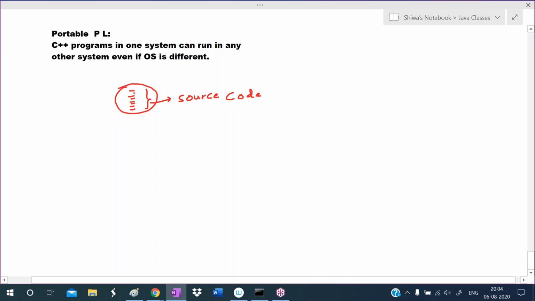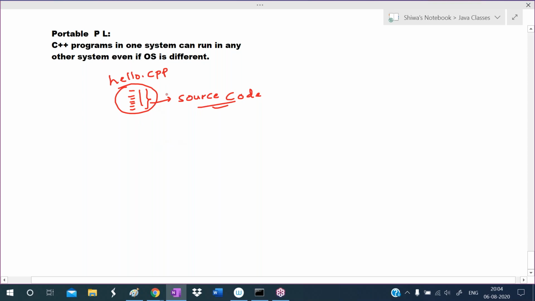So we are writing the program here, a set of instructions. This program I'm saving in one particular file. I am giving the file name as hello.cpp. So this hello.cpp file has the source code, the C++ code, the C++ program.